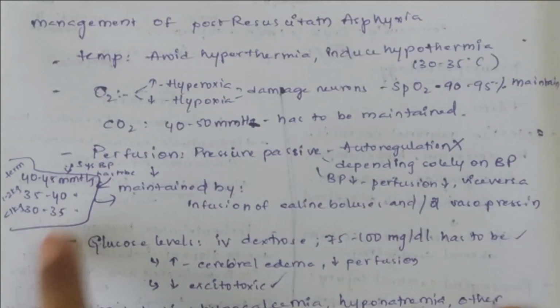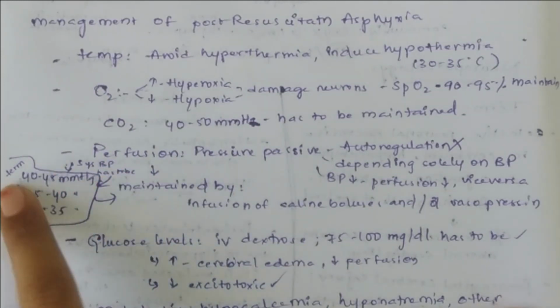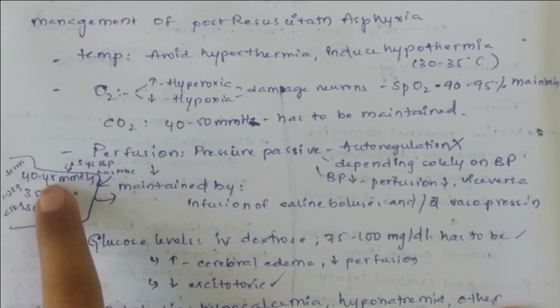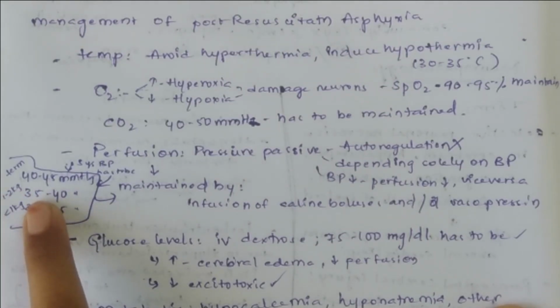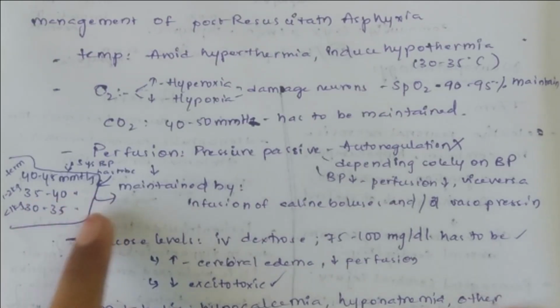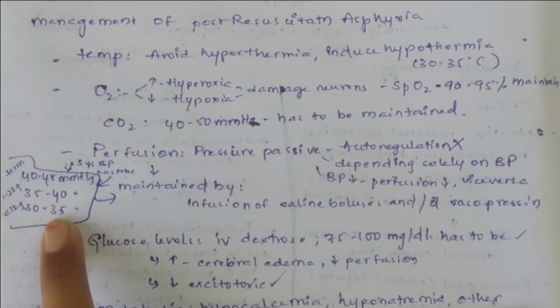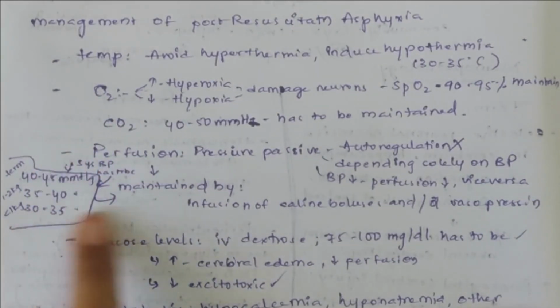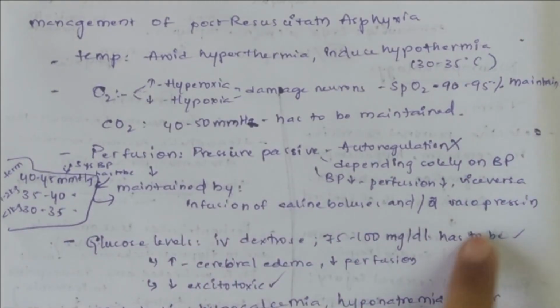Normal perfusion in term neonates: normal BP in term neonates is 40 to 45 millimeters of Hg. In newborns with 1 to 2 kg of birth weight, normal BP is 35 to 40 millimeters of Hg. In newborns with less than 1 kg of birth weight, the normal systolic BP is 30 to 35 millimeters of Hg. So you have to ensure that you maintain this kind of BP by infusion of saline boluses and oral vasopressin.